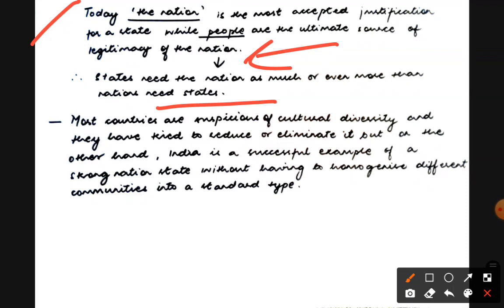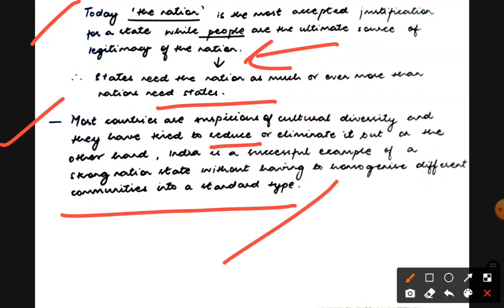Now, most countries are very suspicious of cultural diversity. We'll know why we are studying nation, states or nation states while we study cultural diversity. Because countries are very suspicious of cultural diversity and they have tried to reduce and eliminate it. But on the other hand, India is a successful example of a strong nation state without having to homogenize different communities into a standard type. So, let's understand what it means.